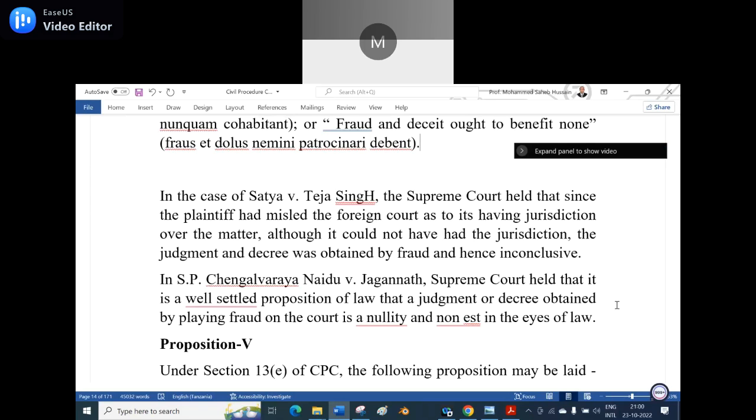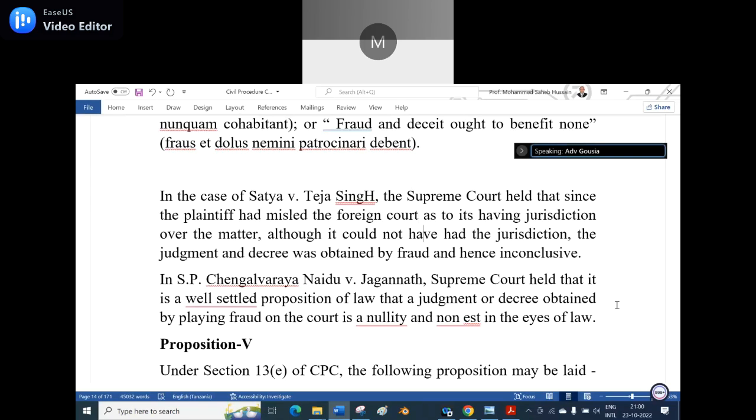If any judgment is made by fraud, it is inconclusive. In S.P. Chengalvaraya Naidu versus Jagannath, the Supreme Court held that it is a well-settled proposition of law that a judgment and decree obtained by playing fraud on the court is a nullity and non est in the eye of law. So if any judgment is obtained by fraud, it cannot be a good judgment in the eye of law. Okay?